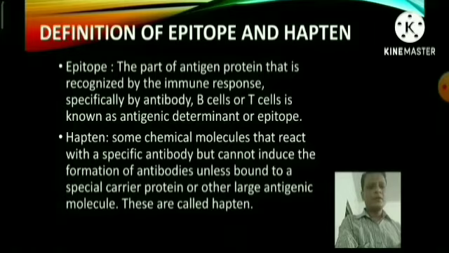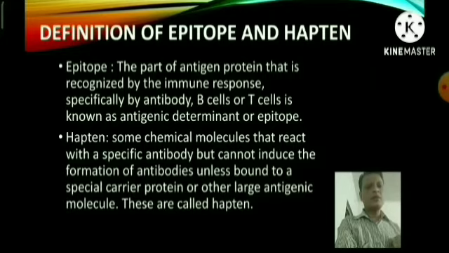Now the haptens. Some chemical molecules react with a specific antibody but cannot induce the formation of antibody unless bound to a special carrier protein or other large antigenic molecule. These are called haptens. Actually, a hapten is a very small molecular weight lipid. Most of these small molecular weight lipids act as haptens, but they are not enough to stimulate the immune response. But when this small molecular weight lipid combines with some carrier protein, then it becomes an antigenic agent.